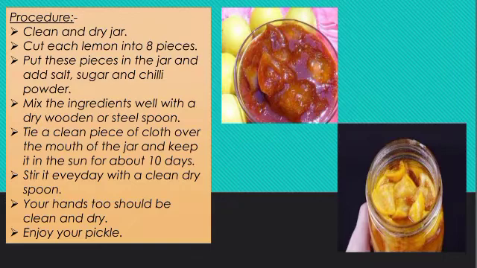That is, you need to mix that pickle every day with a clean dry spoon, and your hands should also be dry and clean. If your hands are wet, then there are chances that the pickle can get spoiled. So once you are preparing this, you need to be very careful. And after 10 to 15 days, your yummy and tasty pickle is ready to eat.